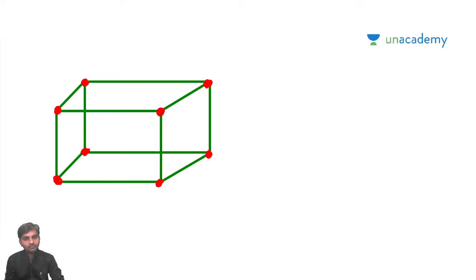Now each corner element will share some bond with the other element. Don't think that only this electron will have some bond. We'll come back to the covalent bond and ionic bond concepts. But just remember, this electron will have a bond with other electrons also. So this kind of structure is repeated.